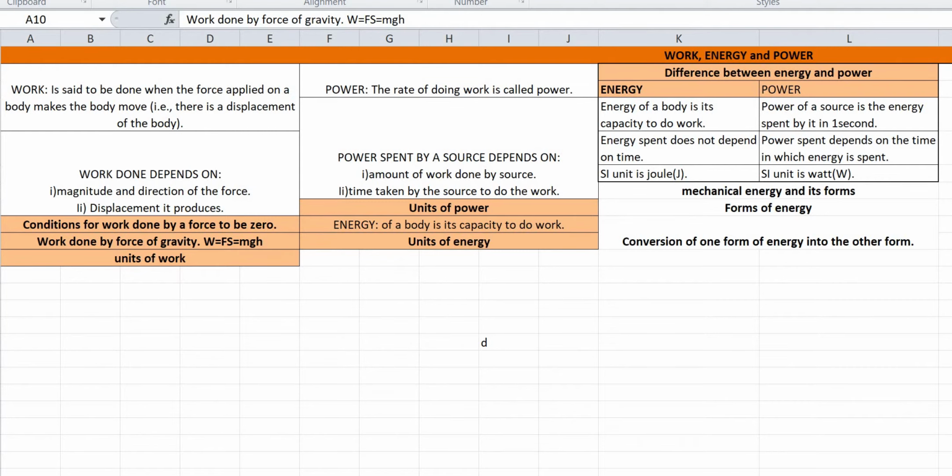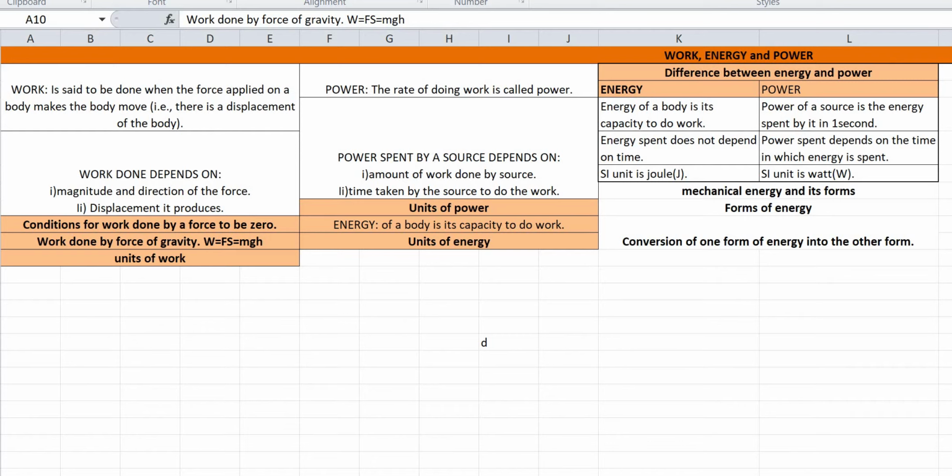What happens with respect to erg? 1 erg of work is said to be done when a force of 1 dyne displaces a body through a distance of 1 centimeter in its own direction. What is the relationship between joule and erg? 1 joule is equal to 10 to the power of 7 erg.